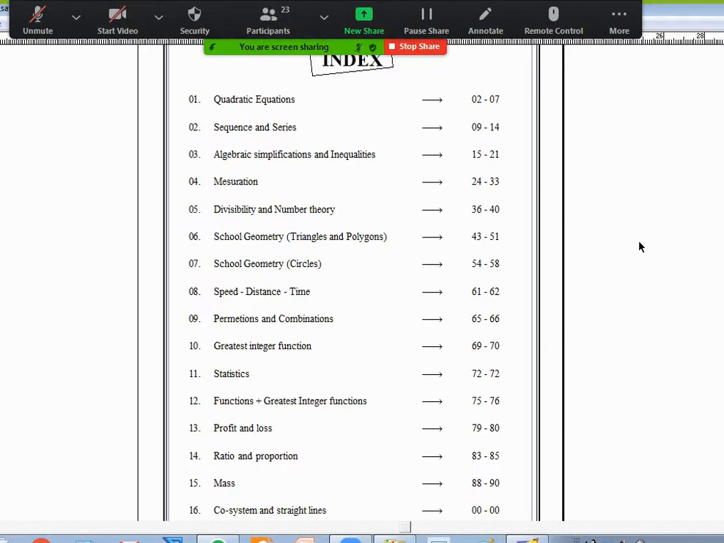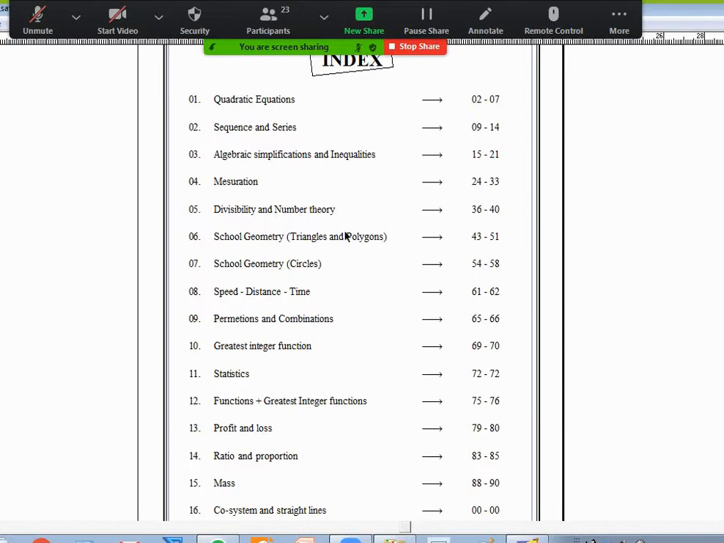In the KVPY syllabus, you may not find the syllabus specified in a clear manner. These topics are all based on the previous papers that I got. Quadratic equations, quite regularly they'll give some questions. Sequences and series they'll give. And some general algebraic simplifications and inequalities. Mensuration, they'll give quite a few questions. Something about divisibility and number theory.